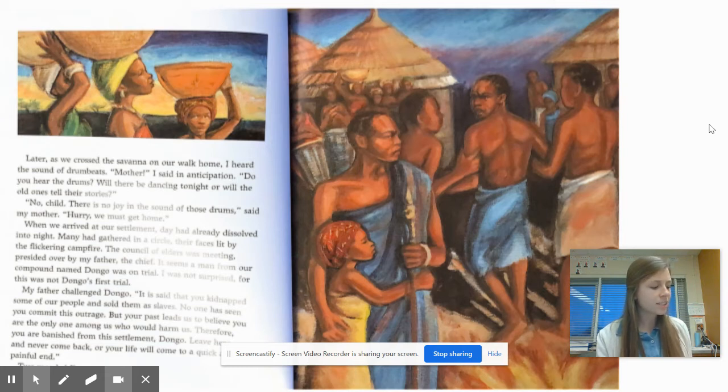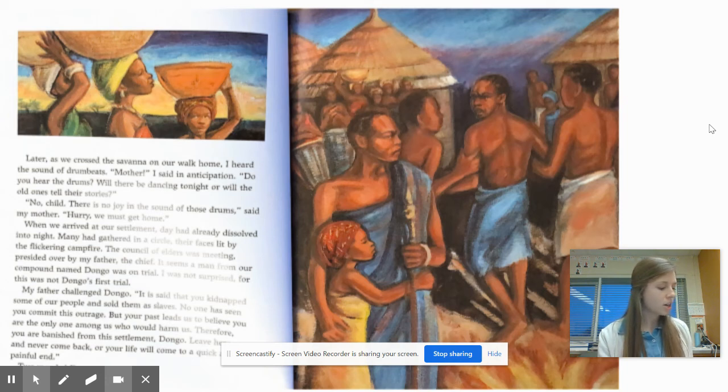When we arrived at our settlement, day had already dissolved into night. Many had gathered in a circle, their faces lit by the flickering campfire. The council of elders was meeting, presided over by my father, the chief. It seems a man from our compound named Dongo was on trial. I was not surprised, for this is not Dongo's first trial.